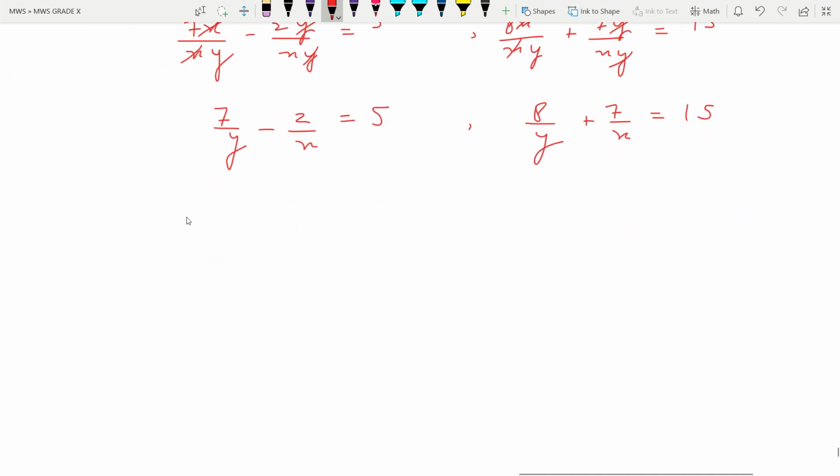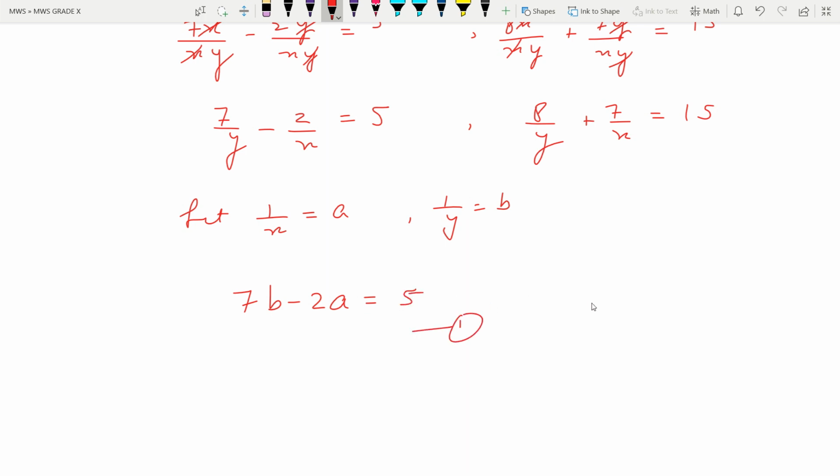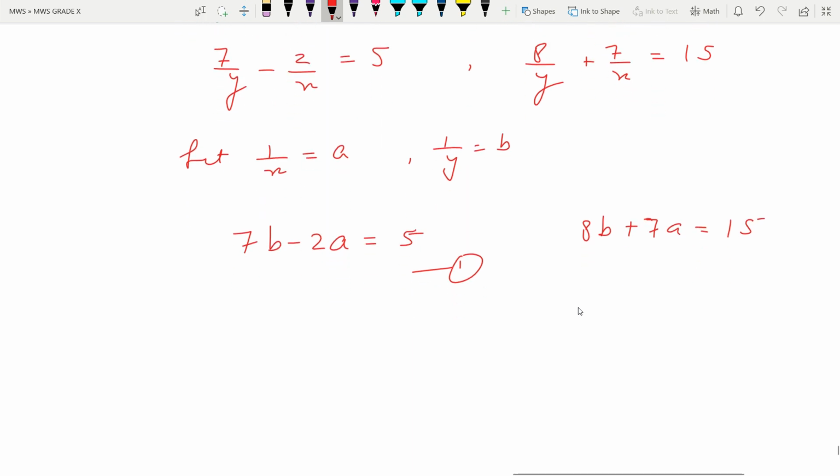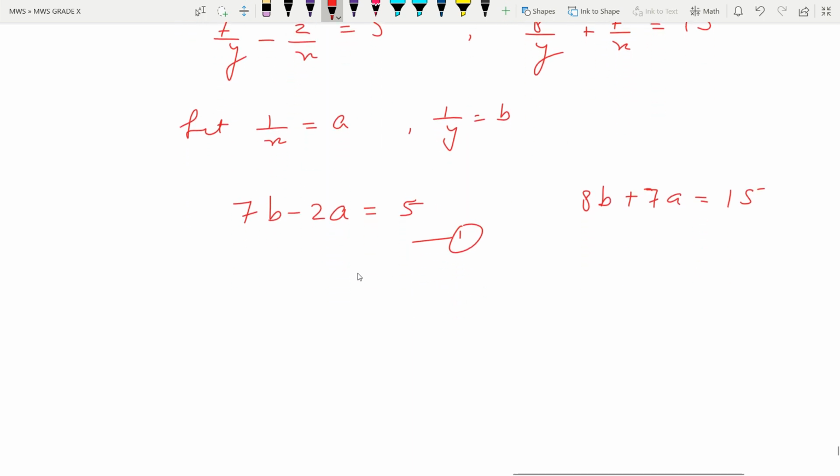So here we can assume, let 1 by x equal to a and 1 by y equal to b. So it will become 7b minus 2a is equal to 5. Let it be equation 1. And this side 8b plus 7a is equal to 15. So what we can do again, let us write both the equations this time.